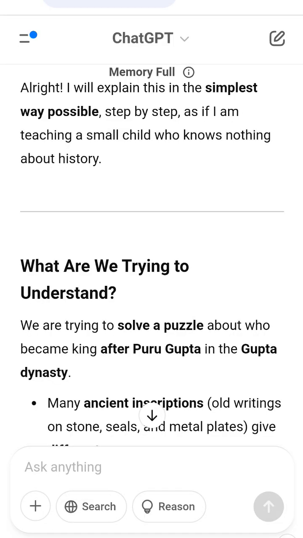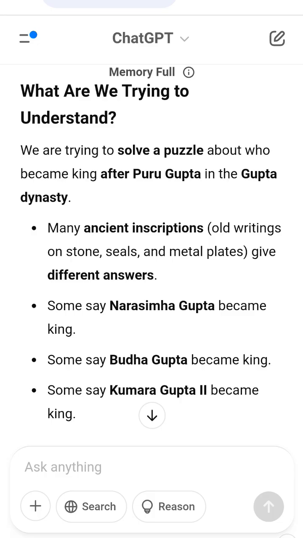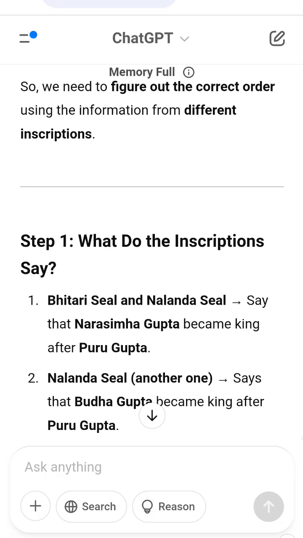Step 4. Why do different inscriptions say different things? The problem happens because inscriptions mention a king, but not always the immediate next king. Some inscriptions might just mention an important king in the future instead of the next one. This is why some say Narasimha Gupta, some say Buddha Gupta, and some say Kumara Gupta II. By looking at the dates AD 473 and AD 476, we can correctly arrange the kings.